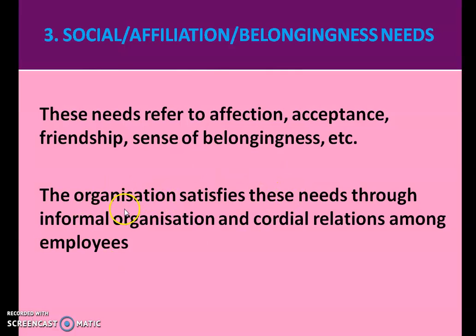So the organization satisfies their social needs by allowing them to create the informal organization. Employees can have a cordial relationship among each other. So this way organizations satisfy the social needs of the employees.